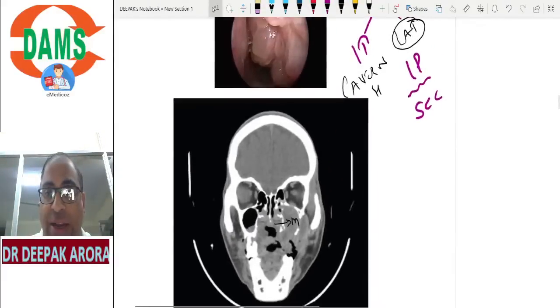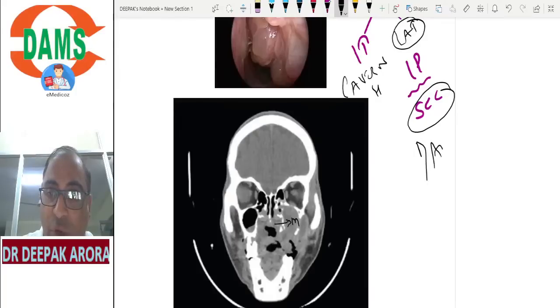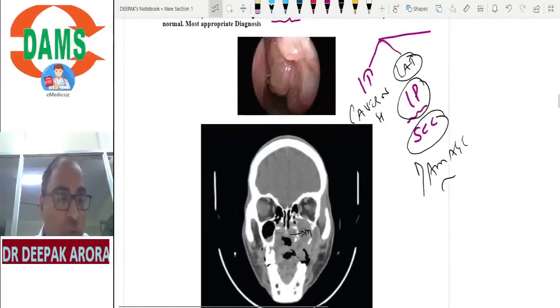If the wall is damaged, it is squamous cell carcinoma. If the wall of the maxillary sinus is damaged, it is squamous cell carcinoma. If it is intact, inverted papilloma. Anyone who can write in the chat box? What is this? This is your